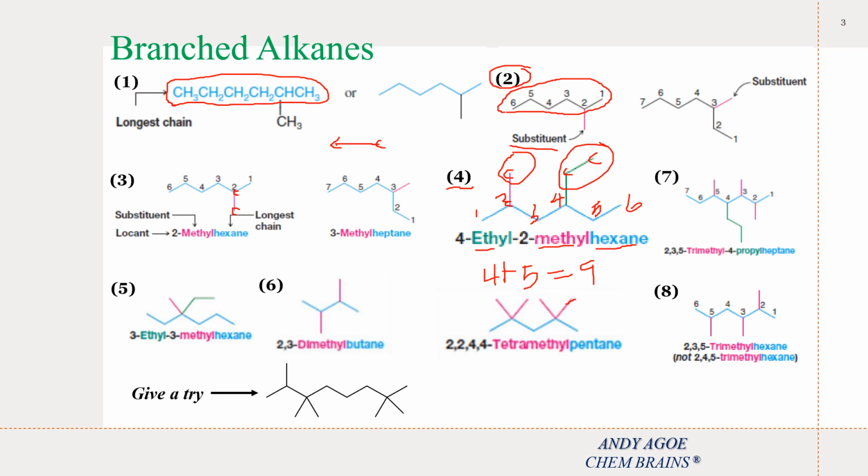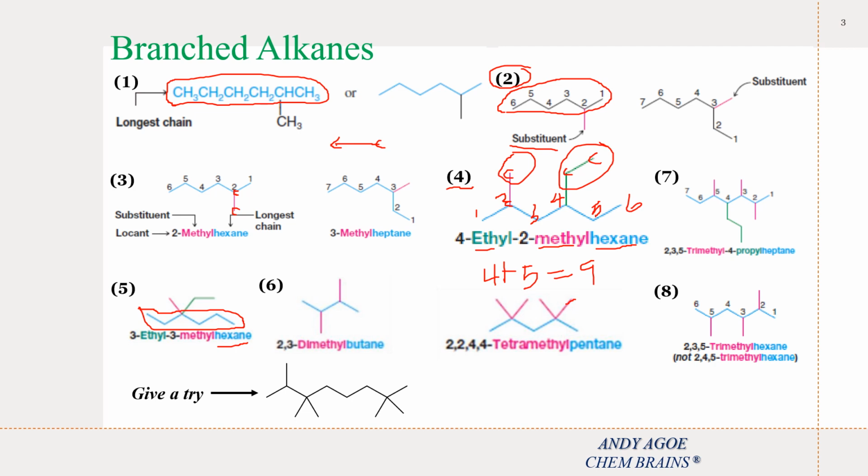Okay, so the first thing we need to do is identify our longest continuous carbon chain. Okay, so if we choose this direction as our parent chain, then how many carbons do we have? We have 1, 2, 3, 4, 5, 6. So our parent name becomes hexane.